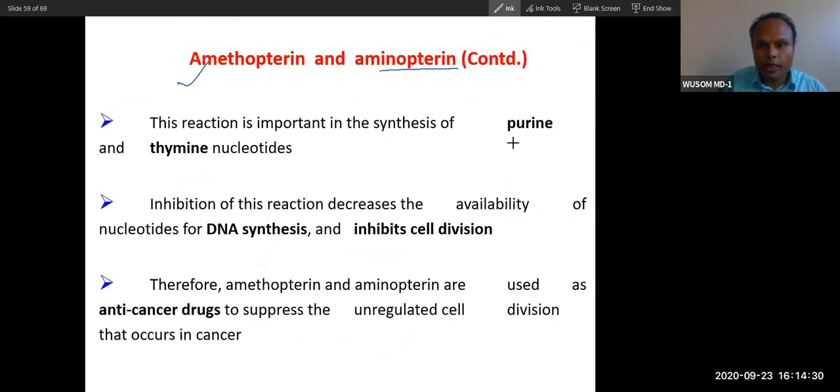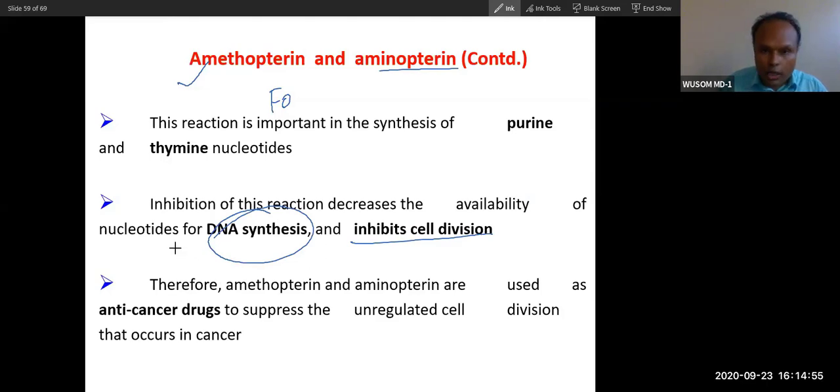So these folate requiring enzymes are important for nucleotide synthesis, purine and thymine, purine and pyrimidine nucleotide synthesis. Inhibition of this reaction will cause inhibition of DNA synthesis, and that is why cell division stops.